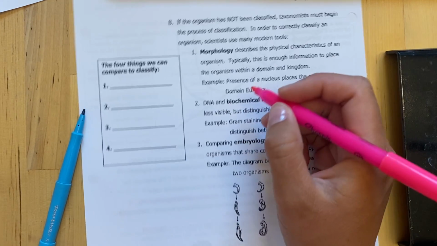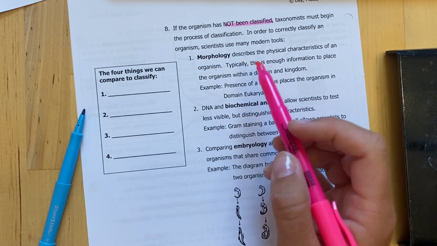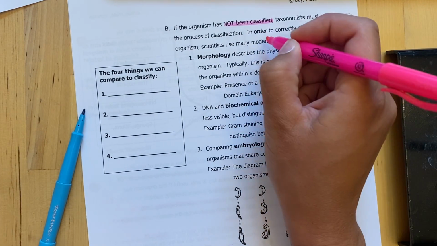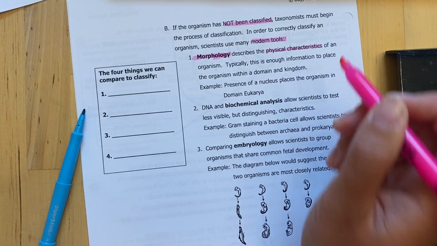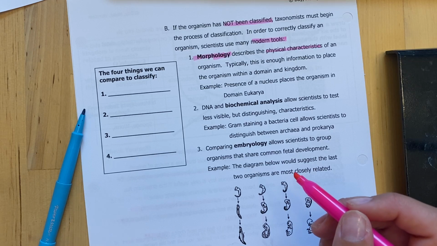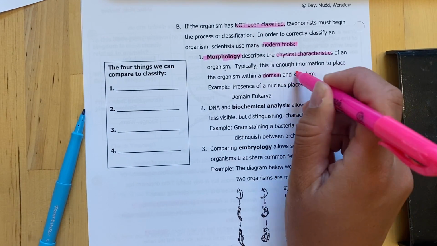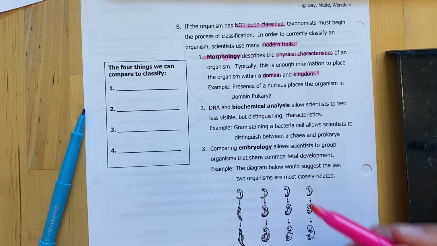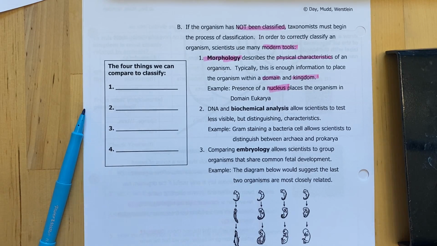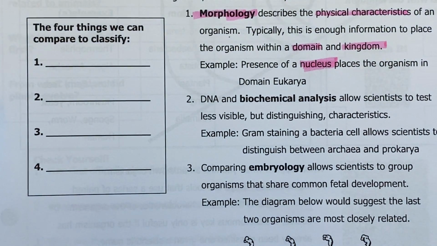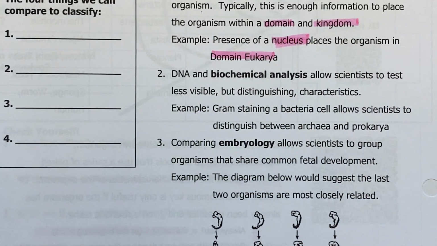All right, so when an organism has not been classified, taxonomists must begin the process of classification. They use a couple of different modern tools, such as morphology, which is describing the physical appearance or physical characteristics of an organism. Typically, this is enough information to place it in a domain and a kingdom. For example, the presence of a nucleus in a cell says, okay, this is a eukaryotic cell. We talked about this when we talked about cells. It's going to go in the domain Eukarya.